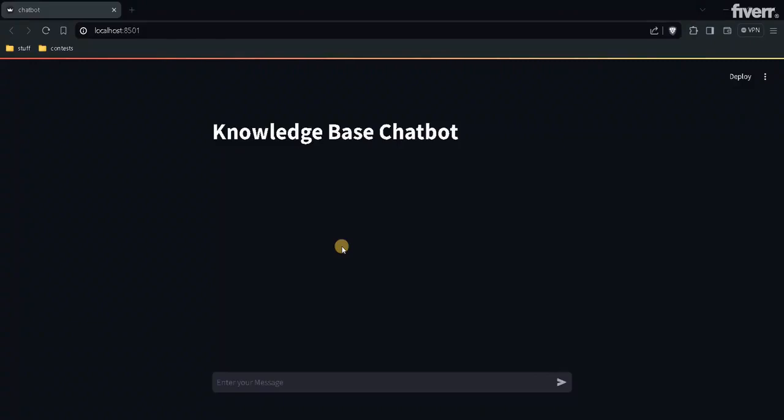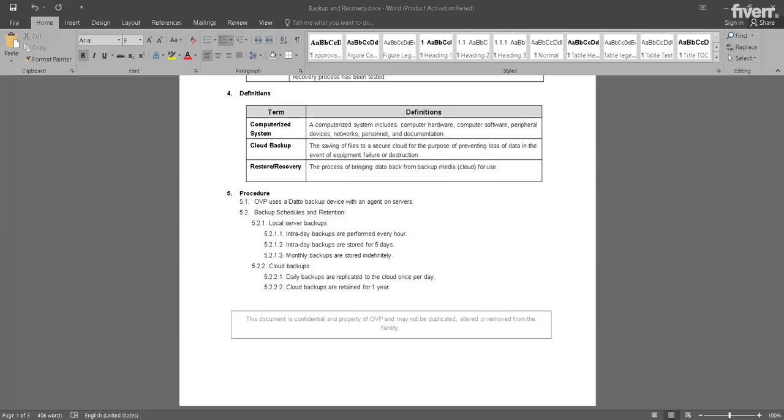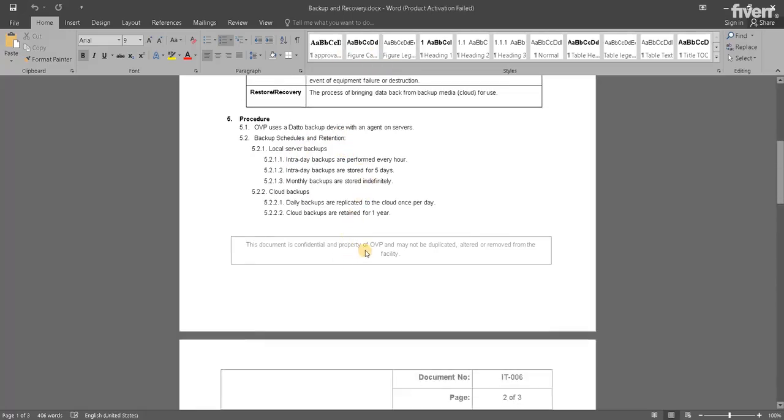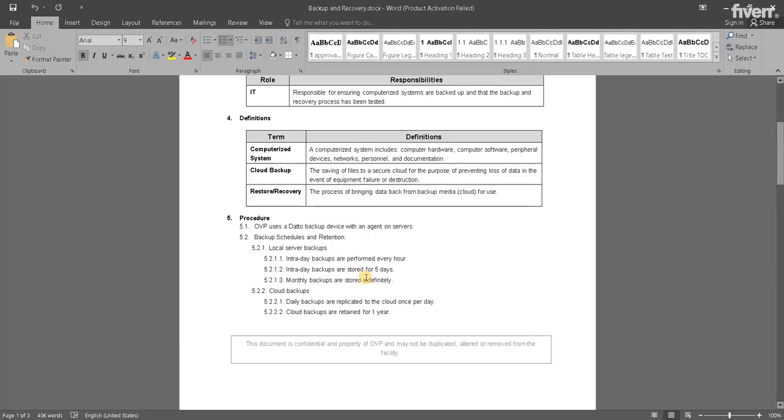So the chatbot uses GPT 3.5, which is ChatGPT, and it will answer questions based on the custom user knowledge or data. All the data is stored in a folder which can contain PDF or Word document. So for this demo, I'm just going to ask questions on this data, which is like backup and recovery. And so this is a big data. So let's see how the AI answering these questions.